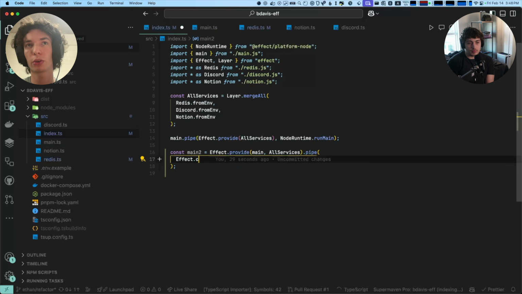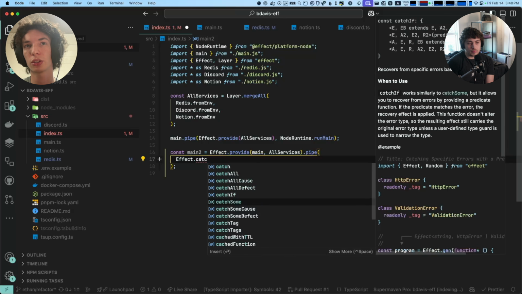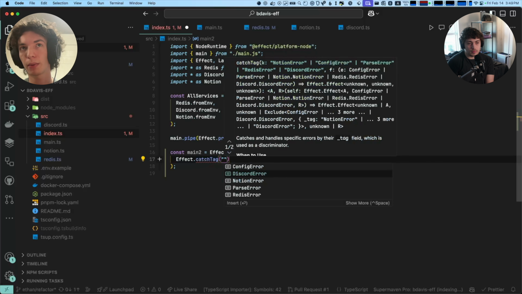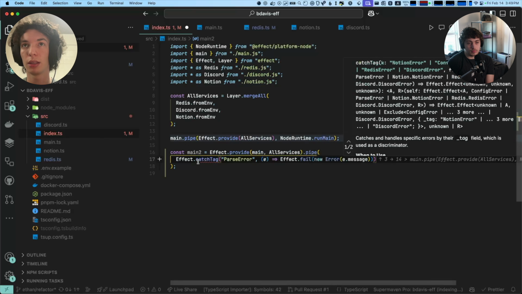And then as I showed earlier, there's a bunch of other functions. There's catchTag, so you can handle all the different cases one by one. And again, it's very fine grained. If you only handle one error type, only that type will be removed from the type.